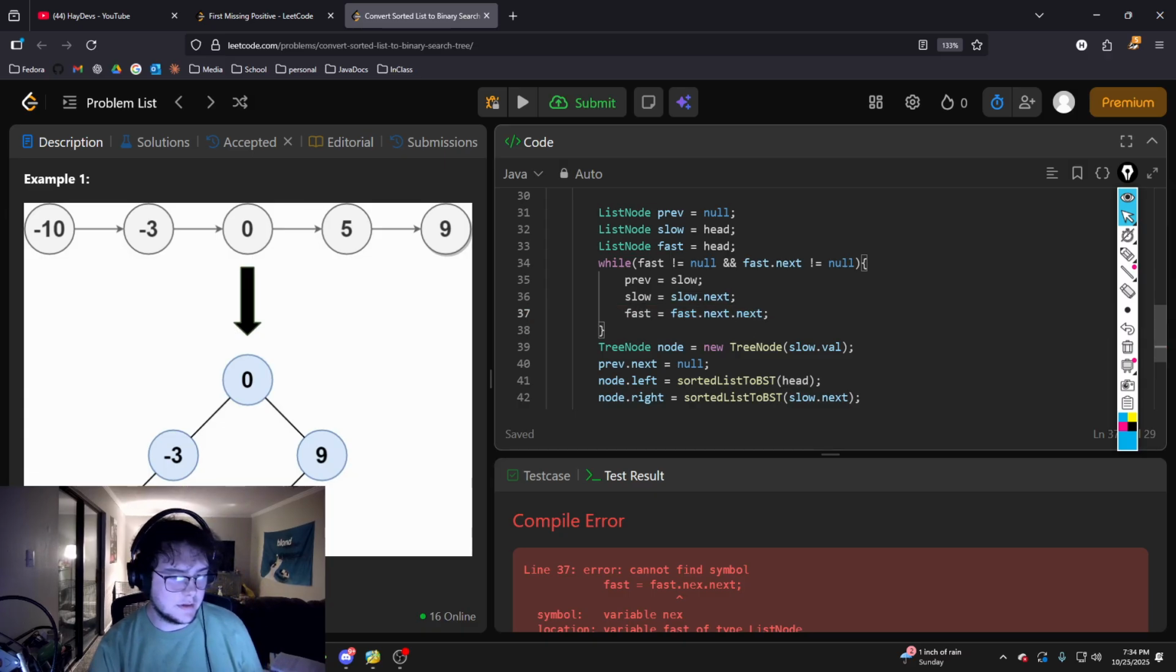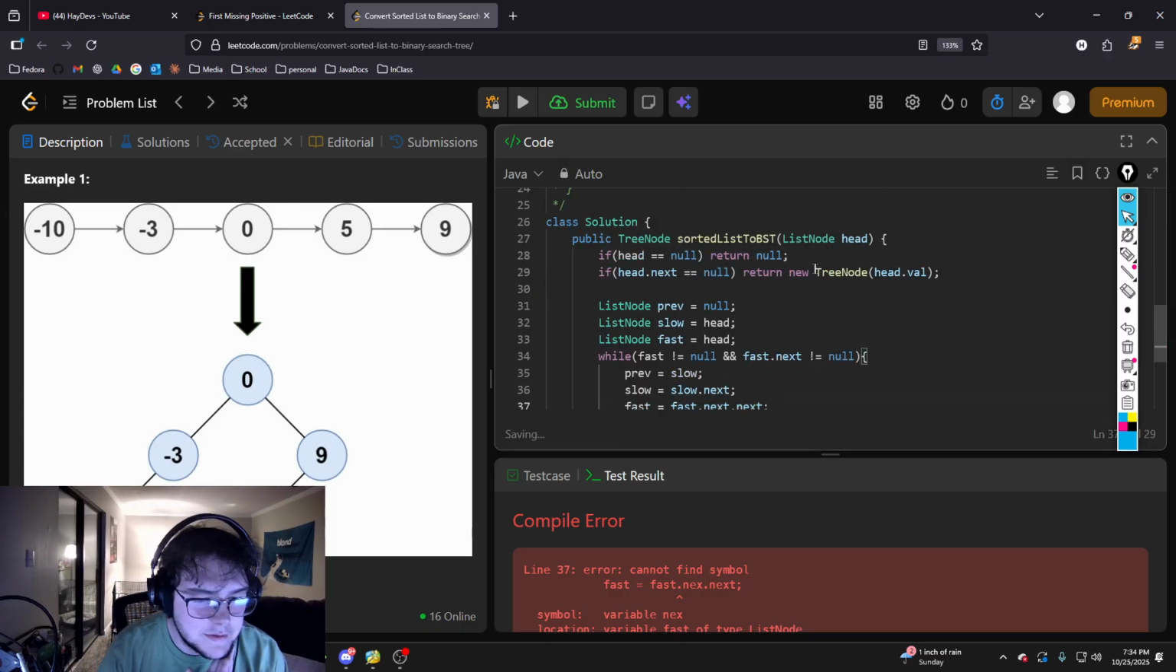So slow.next. And if there's a single value, so once we add the 9 and the 3 into our binary tree, 10 will be pointing to null, and so will the 5.